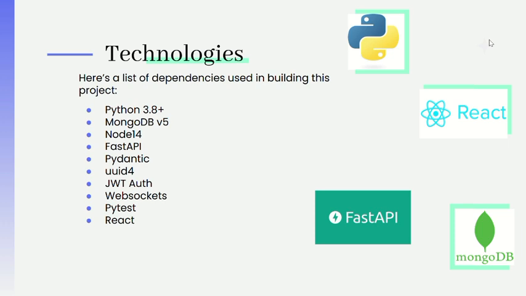Now our app is also fully tested. We use PyTest to ensure that our endpoints work, and of course we have Node 14, which React utilizes in our application interface. Our application IDs are also unique. We use UUID4, and WebSockets were also employed in the FastAPI service to ensure the messaging feature could be implemented.